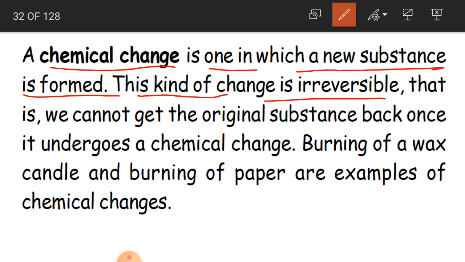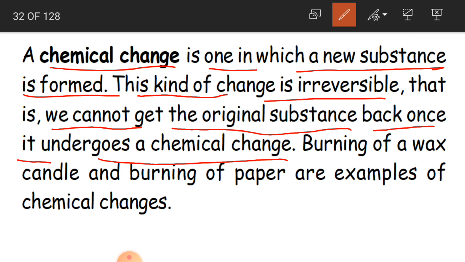If there is a change and we are not able to get back the original substance, then this change is known as chemical change. We cannot get back the original substance once it undergoes a chemical change. So any substance, if it is undergoing any chemical change, we will not be getting the original shape or the original substance back. And this particular change is called chemical change.